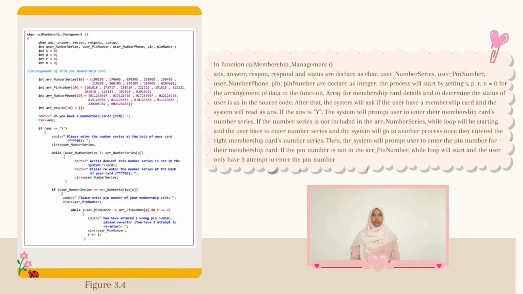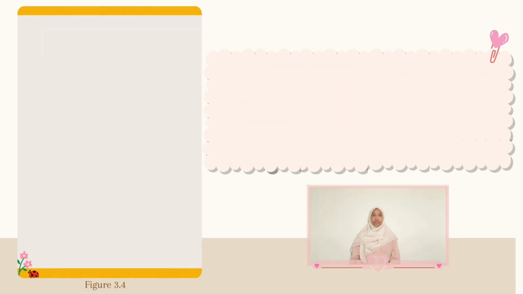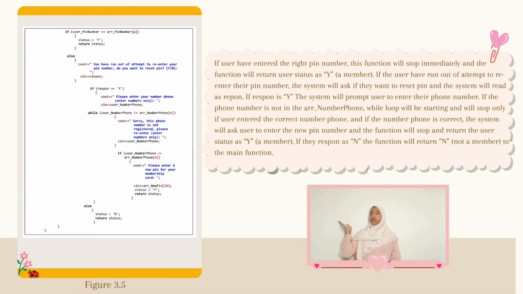If the PIN number is not in the arrangement PIN number, a while loop will start and the user only has 3 attempts to enter their PIN number. In figure 3.5, if the user has entered the right PIN number, this function will stop immediately and the function will return the user's status as Y, a member.